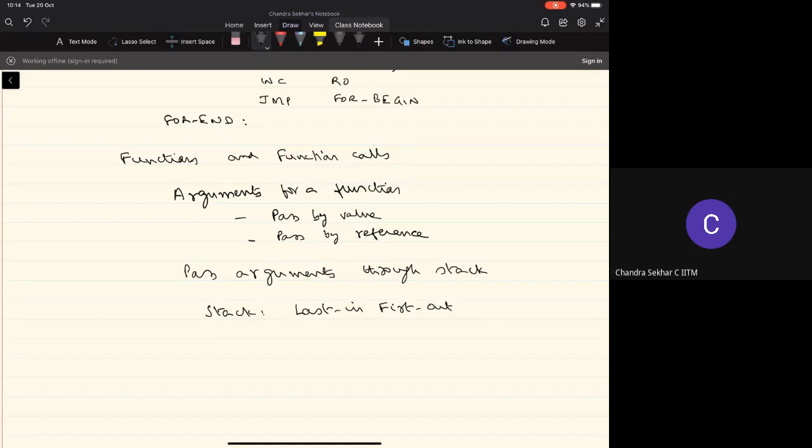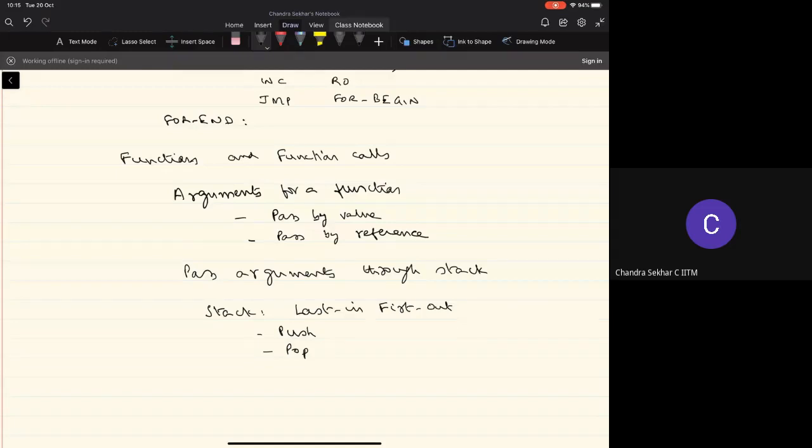And the two operations that are allowed on the stack are the push operation and the pop operation, where typically we push some value or some entity onto the stack. In the pop operation, we take something out of the stack, right?